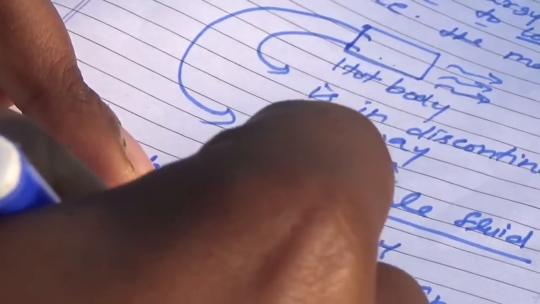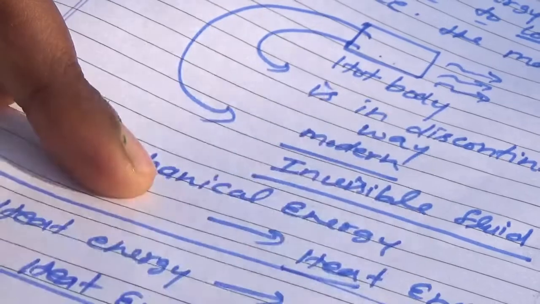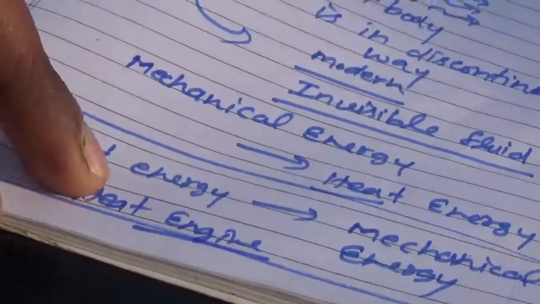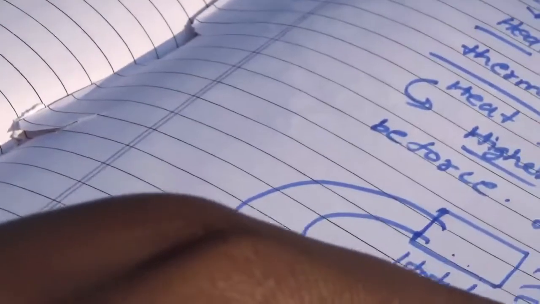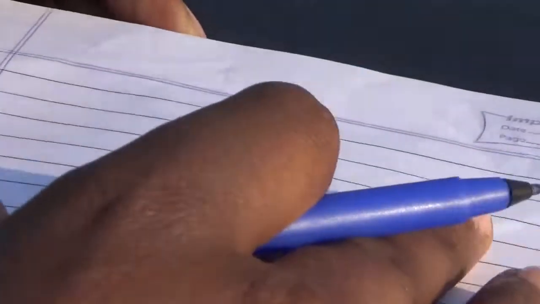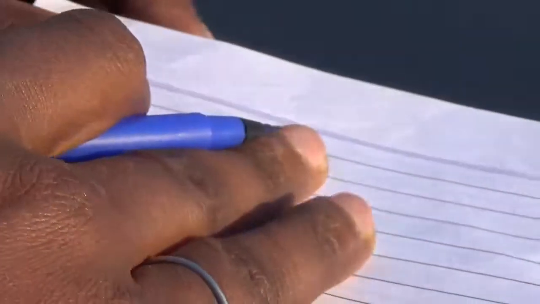A heat engine always converts heat energy into mechanical energy. It does some work, meaning by the use of heat energy we are doing some work.